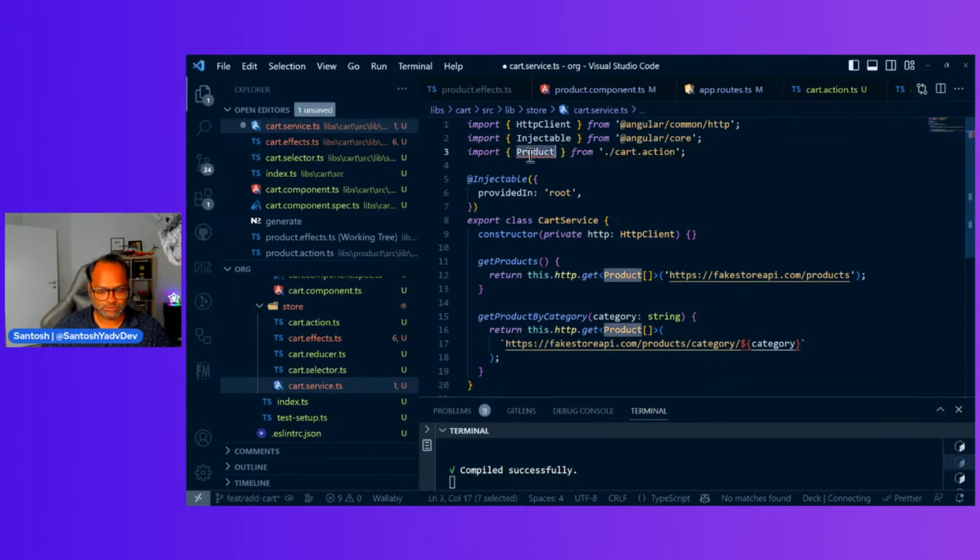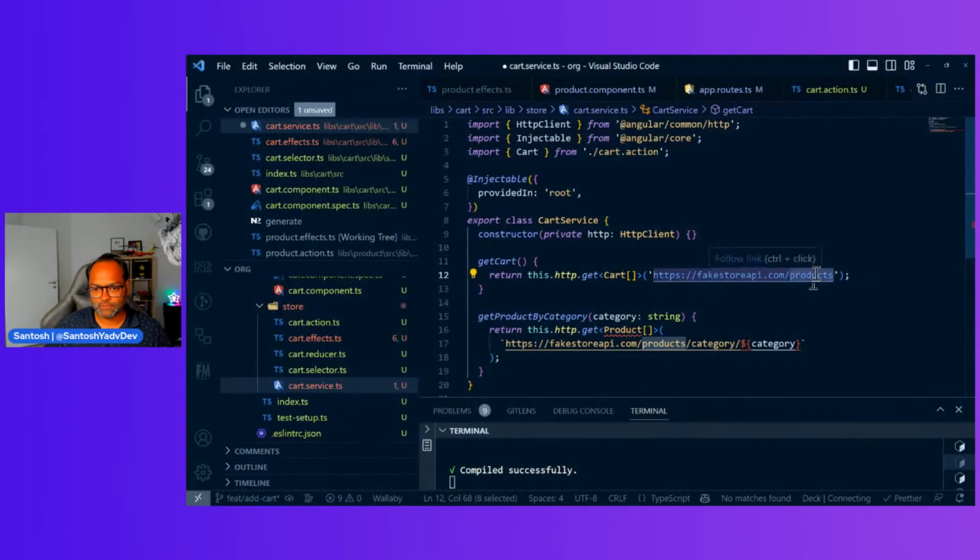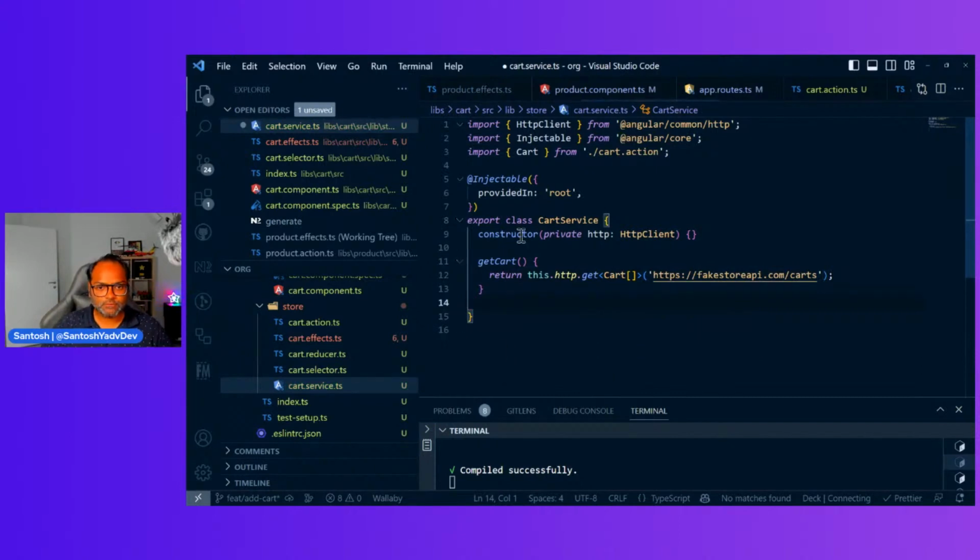So cart action, and let's start. Okay. Get cart. Let's see the API. It's carts. Great. So we got our service. Let's use it.